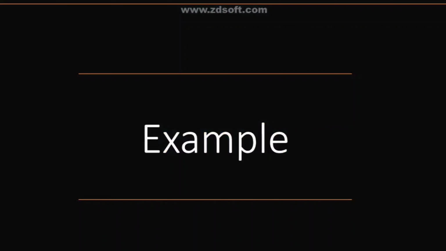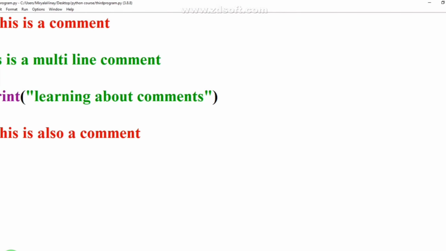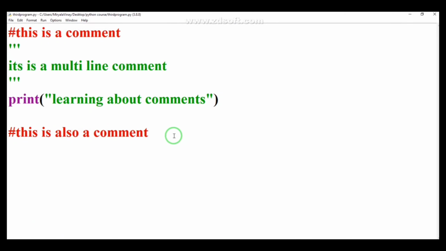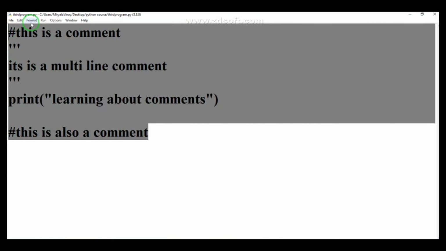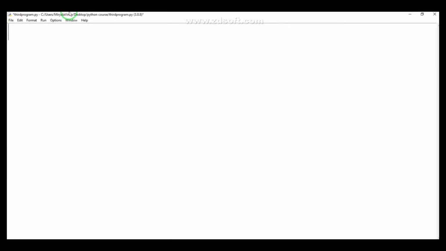Let me give a practical example so that you can easily understand. So I am deleting all this stuff. Coming to the integer part, we have discussed integers right now. Let's give a practical example.